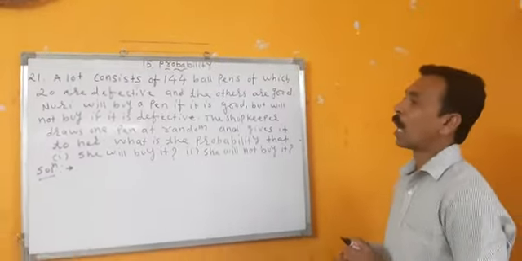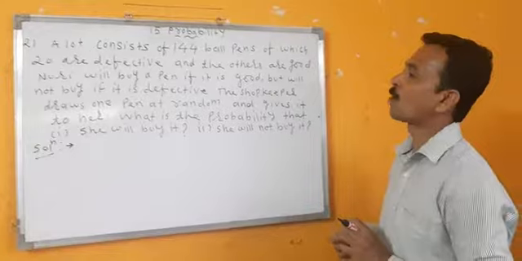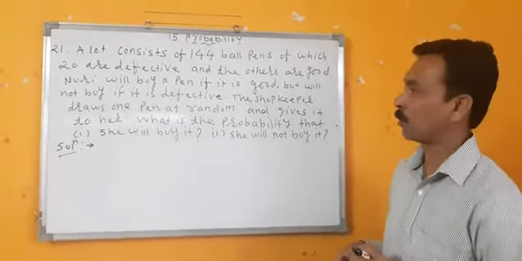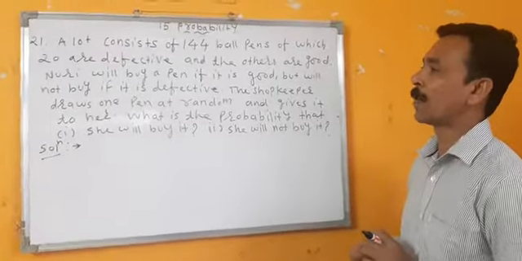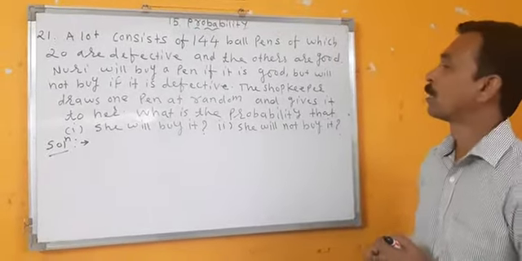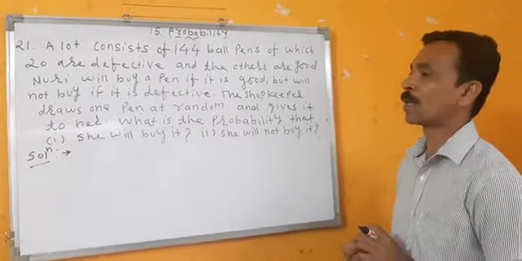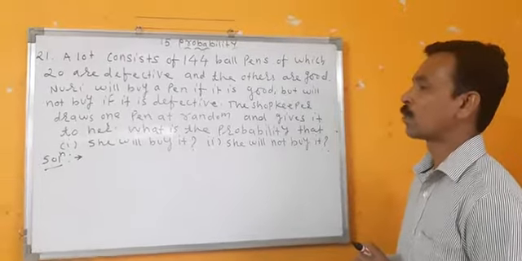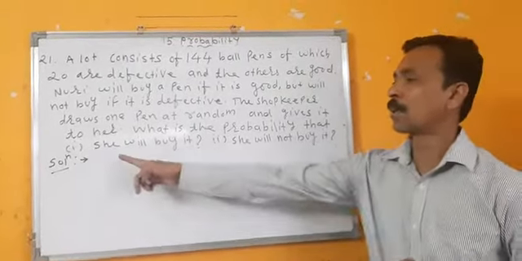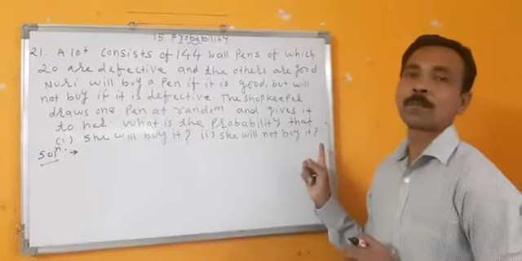First sum. A lot consists of 144 ball pens, of which 20 are defective and the others are good. Nuri will buy a pen if it is good, but will not buy if it is defective. The shopkeeper draws one pen at random and gives it to her. What is the probability that number 1, she will buy it, number 2, she will not buy it?